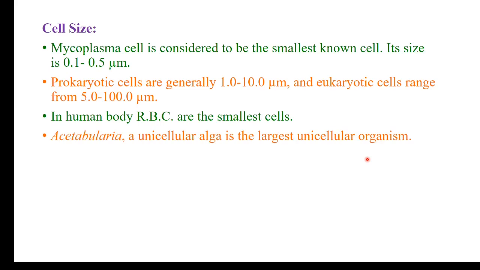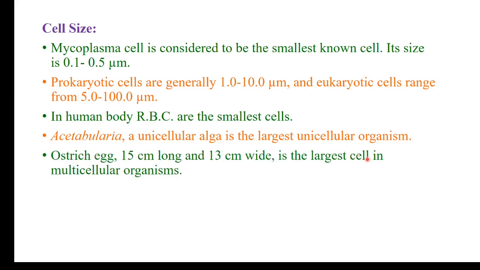Acetabularia is a unicellular alga and it is the largest unicellular organism. The largest cell in any type of organism is the ostrich egg cell. It is 15 centimeters long, 13 centimeters wide, and it is considered the largest cell.